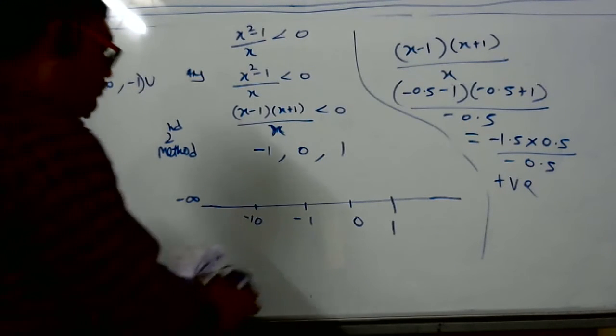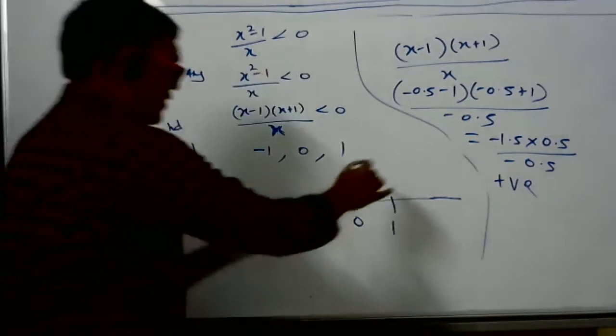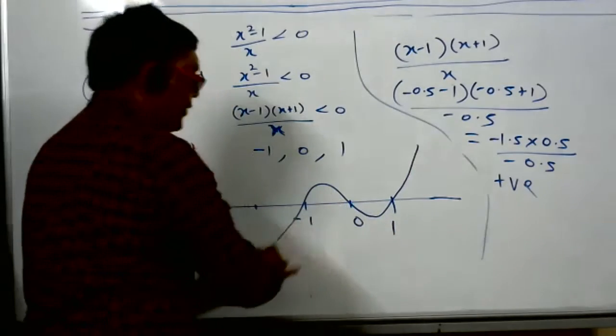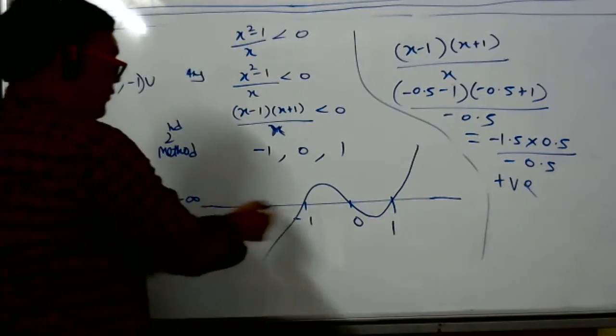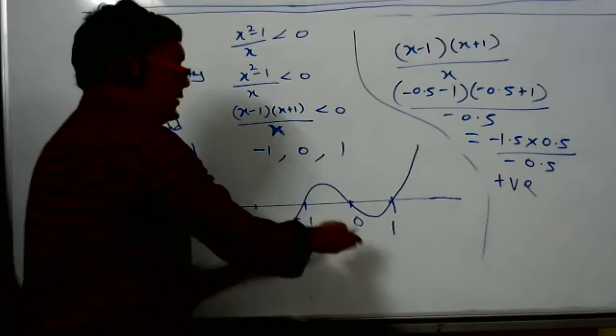But in the board exam and all, they want some working, so they prefer this method. Otherwise, just see how much time it takes. Like this way, draw. Now where it is negative: minus infinity to minus 1, and 0 to 1, over. Negative means below the x-axis.